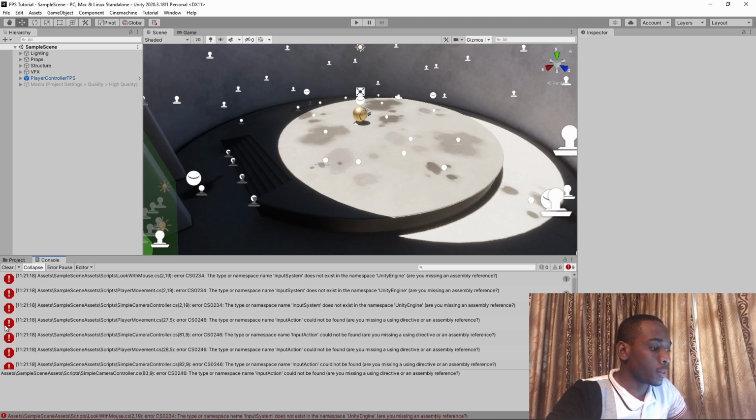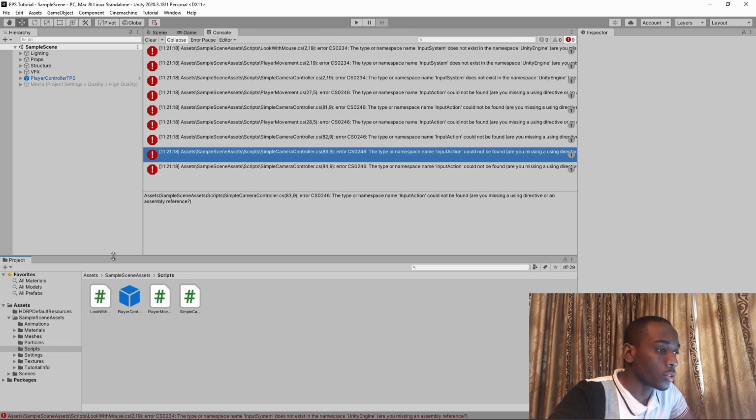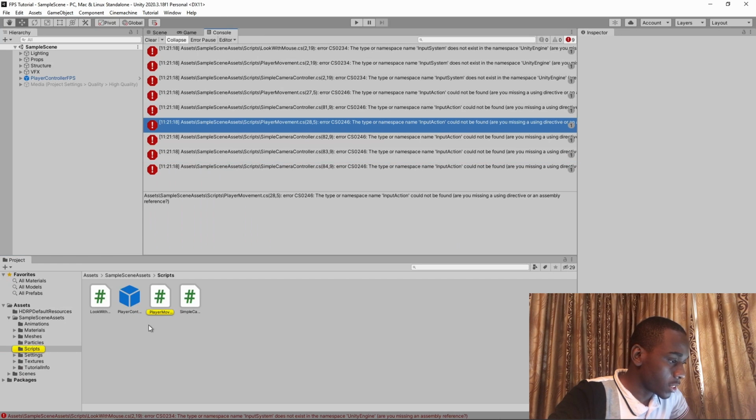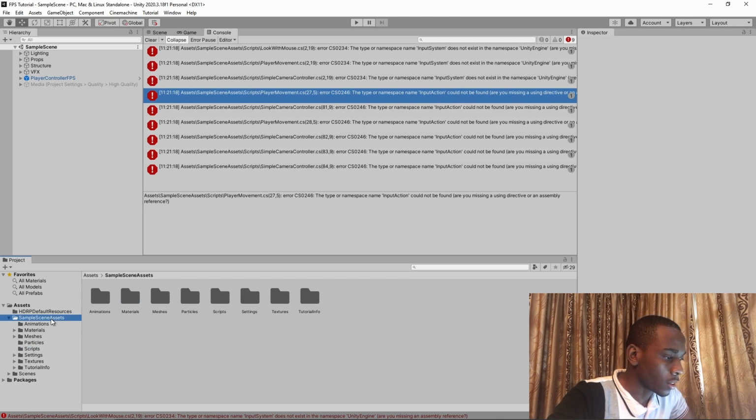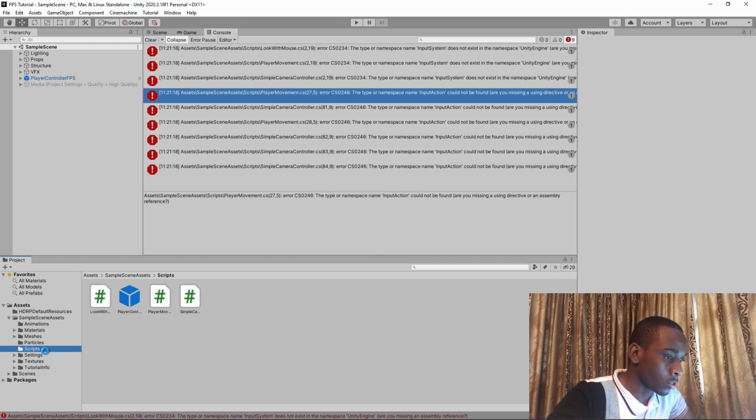Alright, so once the packages are done installing, we do still have some issues here in the console, and I'll just go through clearing these. Clearly what's happening is some assets in the sample scene assets appear to be requiring a package that's not necessarily installed. What I will do though, particularly because these sample scene assets are not necessarily that important for us, is just go ahead and get rid of the scripts that do require these